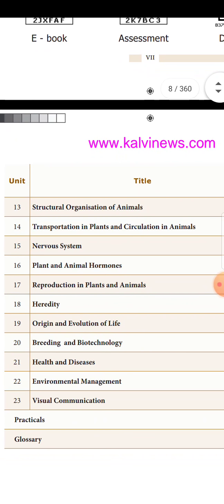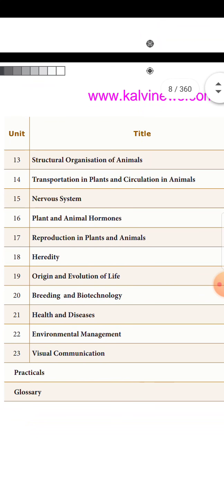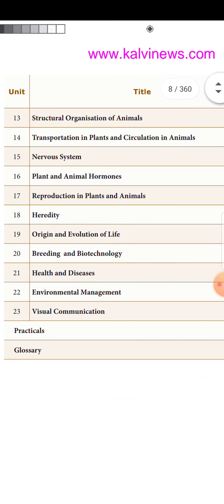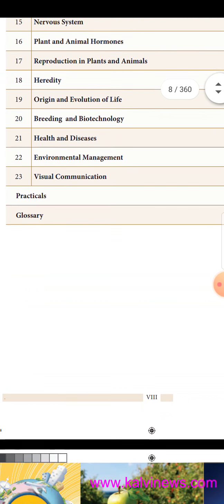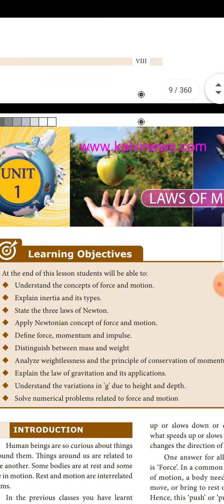Then 13 to 23 lessons: structural organization of animals, transportation in plants and circulation in animals, nervous system, plant and animal hormones, reproduction in plants and animals, heredity, origin and evolution of life, breeding and biotechnology, health and diseases, environmental management, visual communication. Totally you have 23 lessons. You will see important points in all the lessons in our videos.